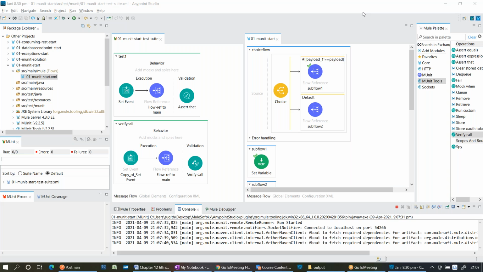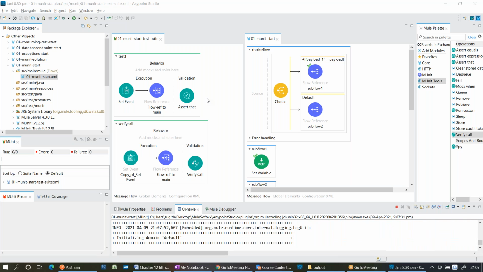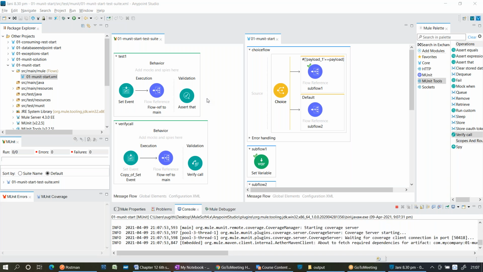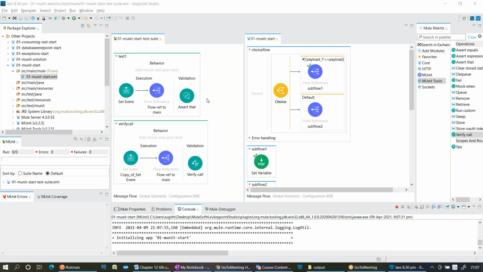So it is getting deployed. So how many tests are there? 2 tests. How many will be success? How many will be fail? One fail, one success. One failed and one success.